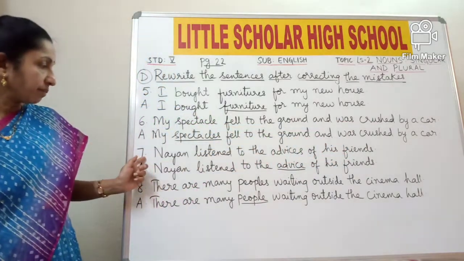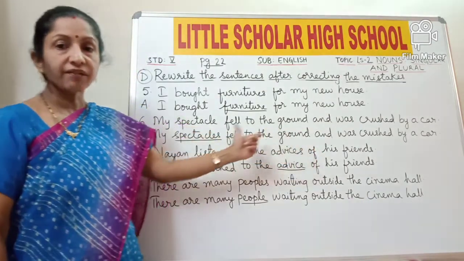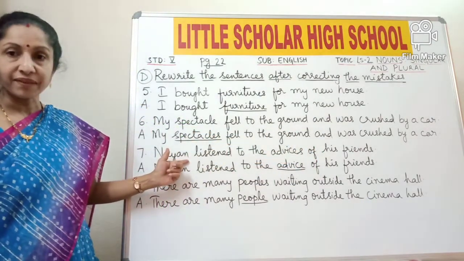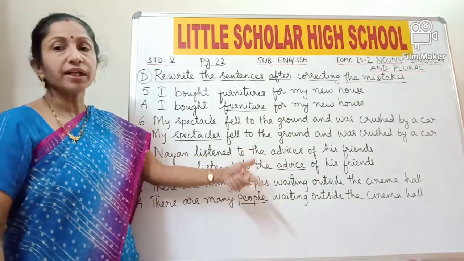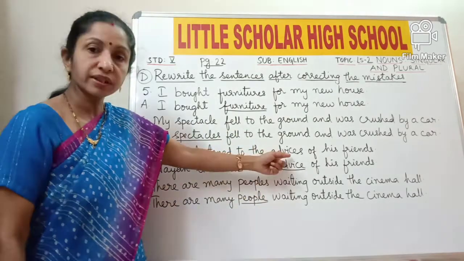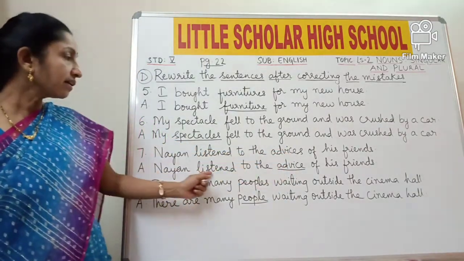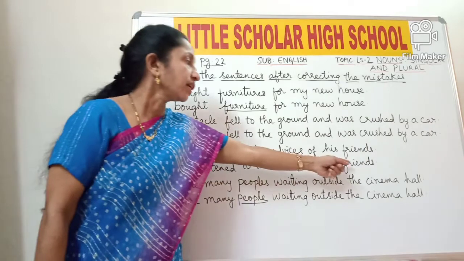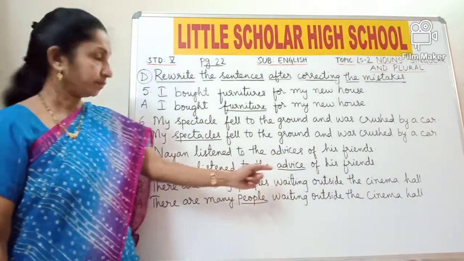Now look at the seventh bit. Nayan listened to the advices of his friends. Again we have to refer to rule number 10, where some nouns are always used in the singular form. Though you get a lot of advice. So here we should say not advices, but advice. Nayan listened to the advice of his friends. So advice is always used in the singular form.